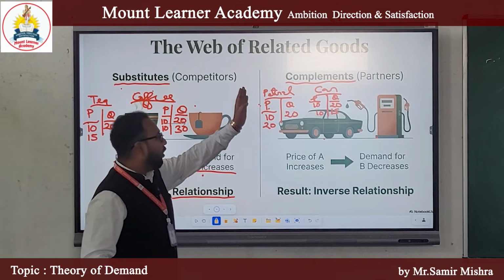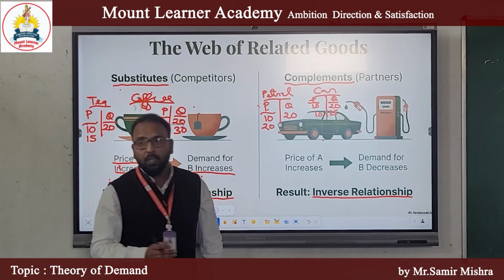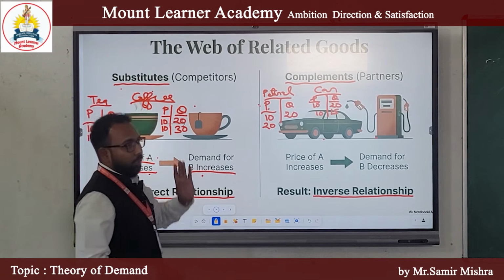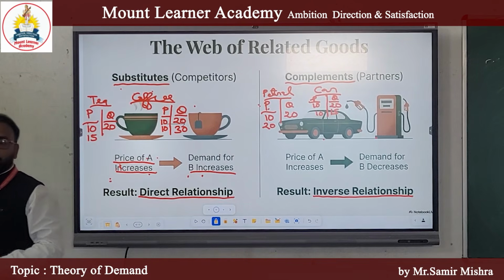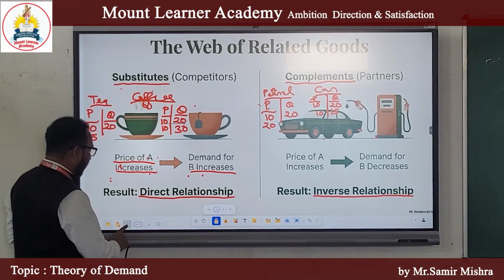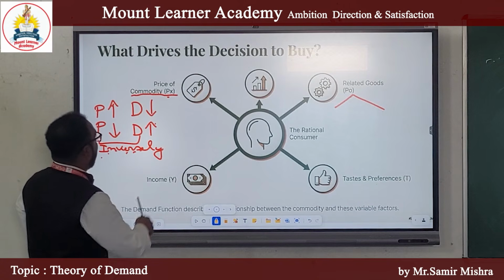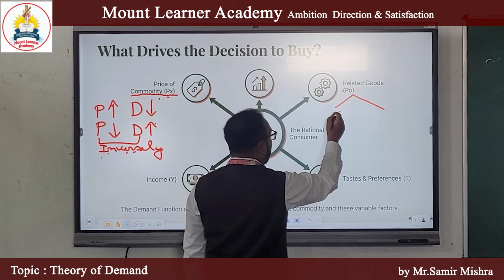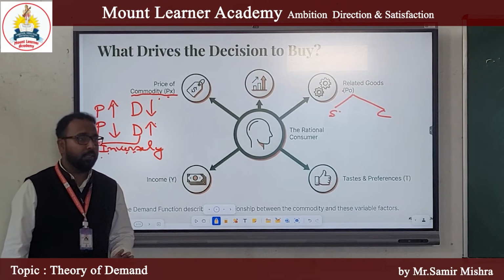You can say in case of complementary goods, there is an inverse relation between the price of complementary goods and demand for the other goods. Clear? So we have read two things which affect our demand. First was price. Second is the price of related goods. Related goods are of two types, substitute and complementary. I hope it is clear. Any doubts?